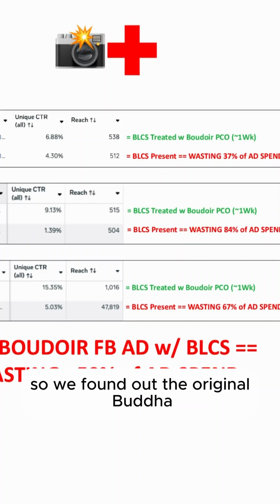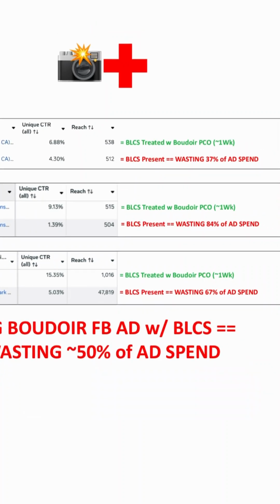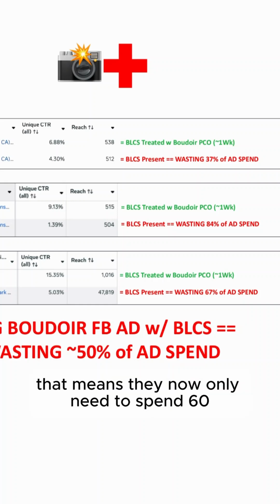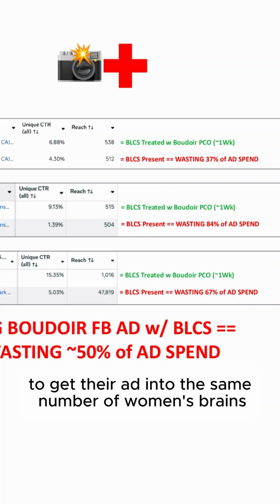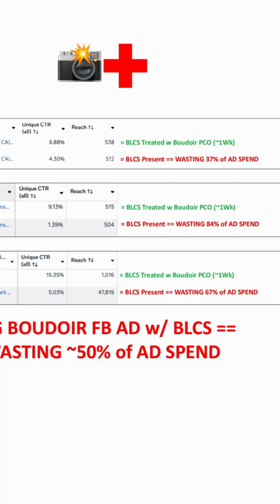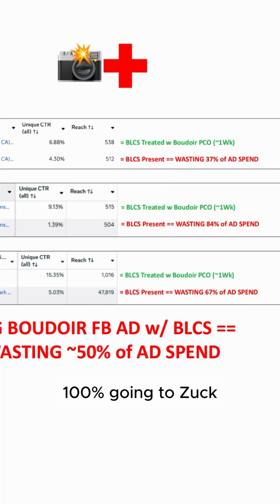So we found out the original Boudoir Facebook ad is wasting 37% of ad spend. That means if they're spending 10 grand a month on the original Boudoir Facebook ad, they now only need to spend 6,300 bucks a month with the Boudoir Pico treated ad to get their ad into the same number of women's brains. So that 3,700 bucks a month is literally doing zero for them. 100% going to Zuck.